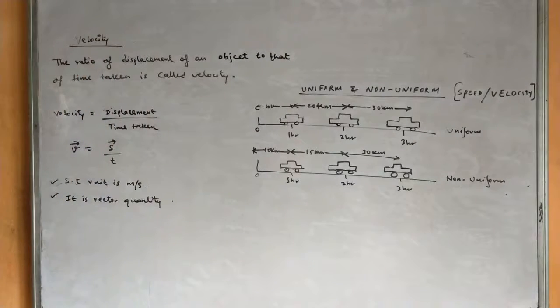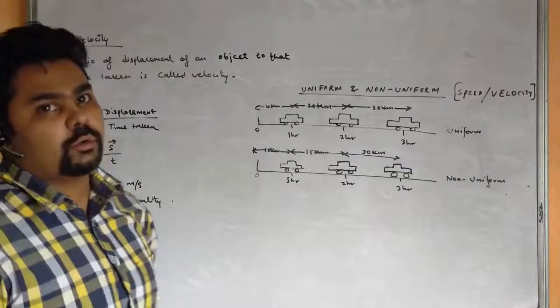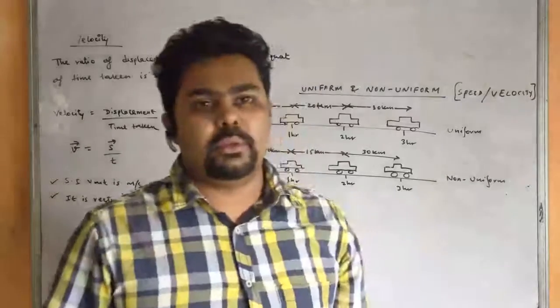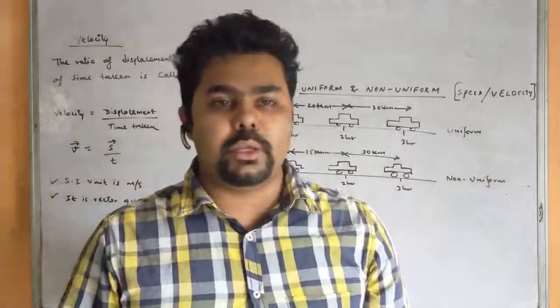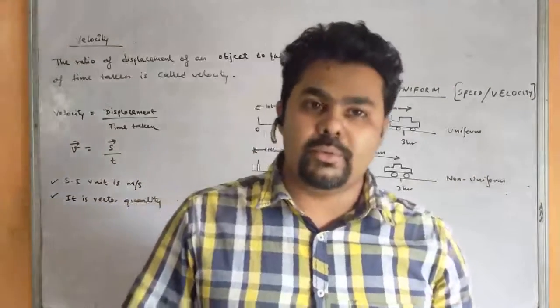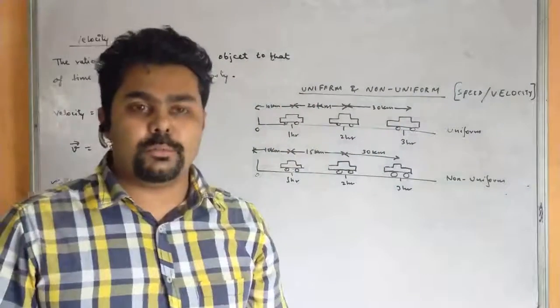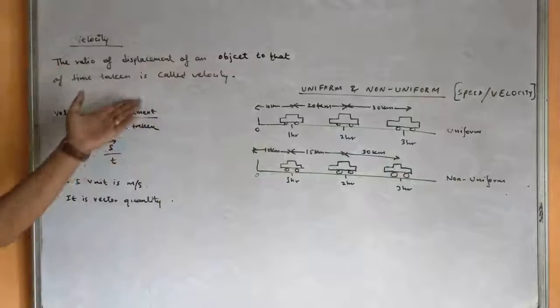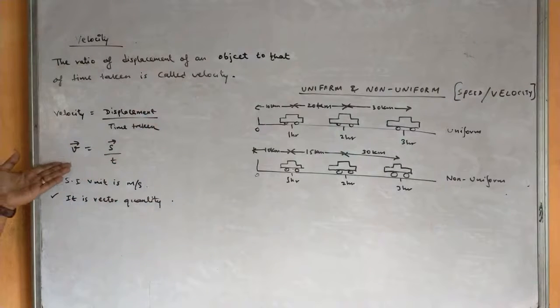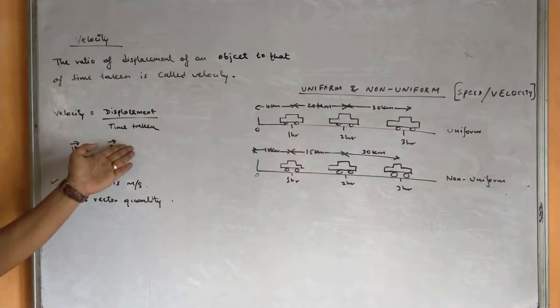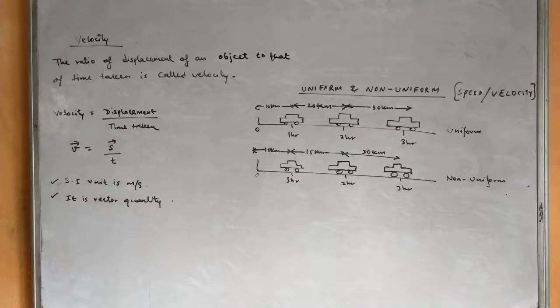The ratio of displacement of an object to the time taken is called velocity. So velocity is a vector quantity. When we say the distance covered by an object per unit time, we mean speed. But when we say the displacement covered by an object to that of time, we consider it velocity. So velocity is displacement by time. Note that displacement is denoted by s. Displacement is a vector quantity, as well as velocity.